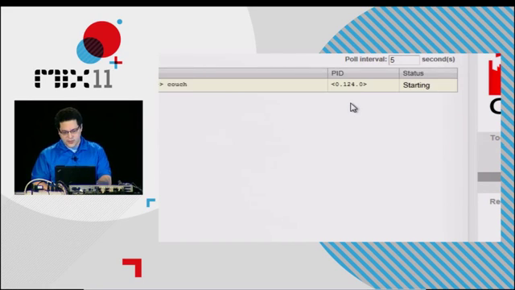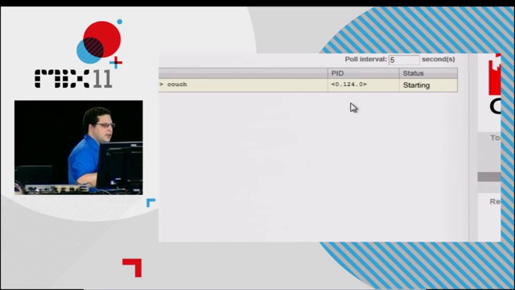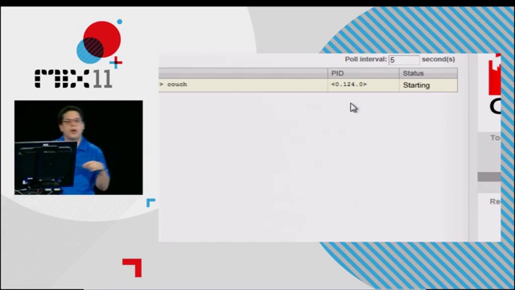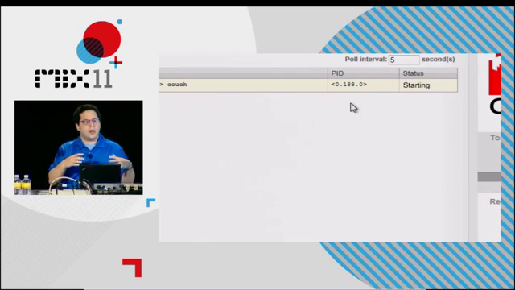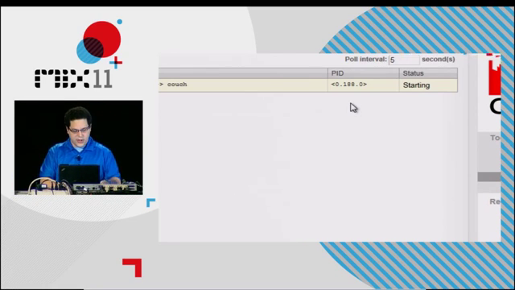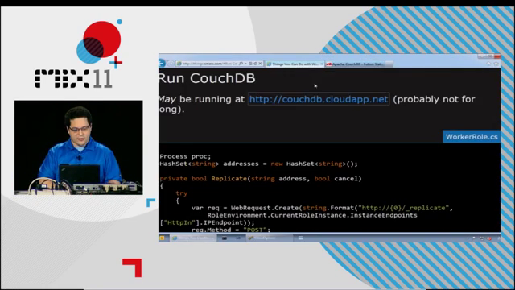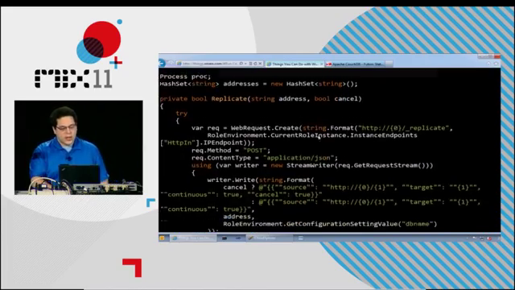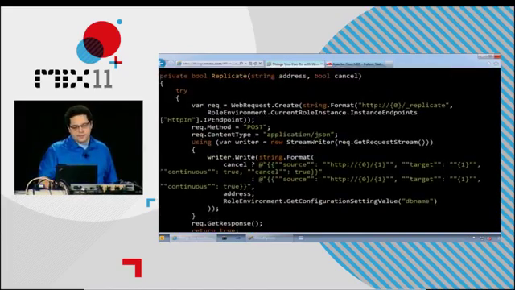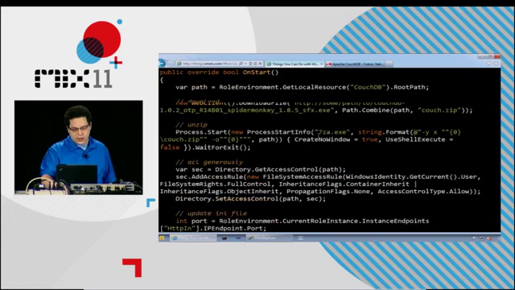Yeah, and so as I refresh the page, you see I'm basically flipping back and forth between which instance I'm hitting. They're both set up to do replication with the other one. So it's basically a pair of CouchDB instances that are doing replication back and forth. And the way that I did it is basically, let's see, where should we start on this one?